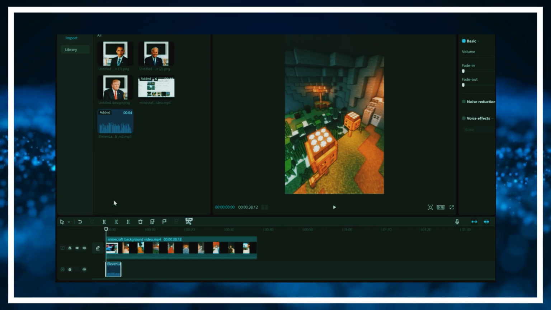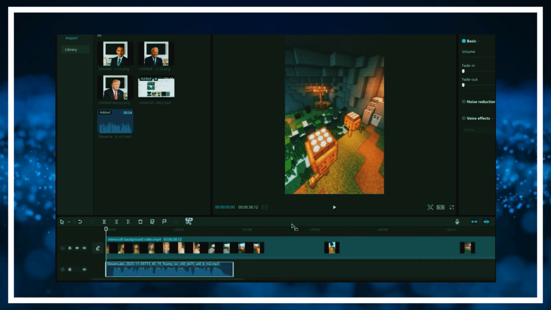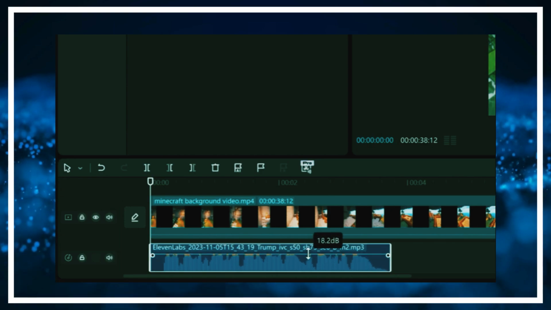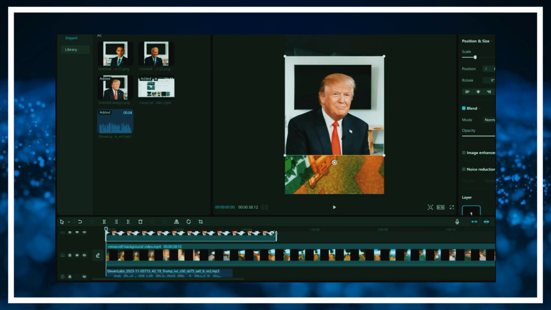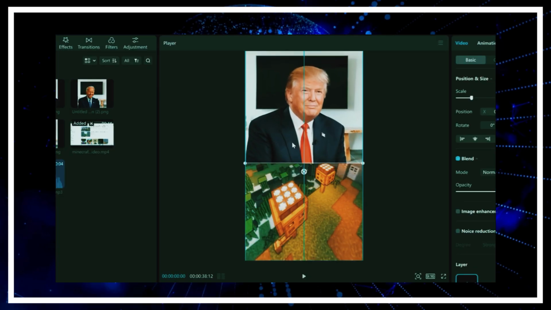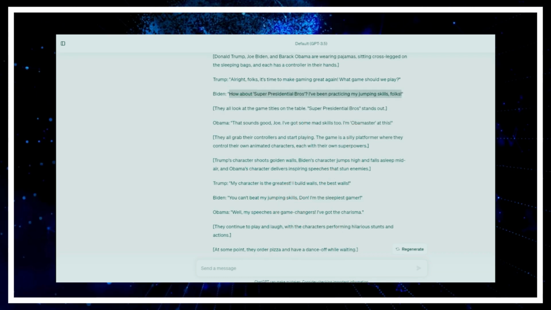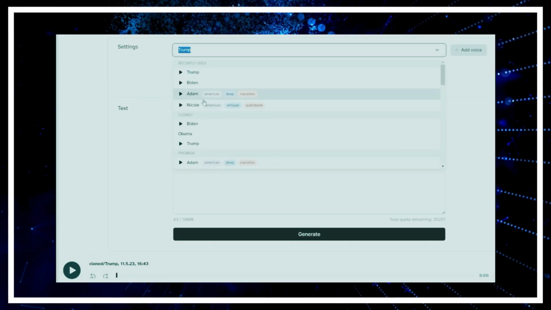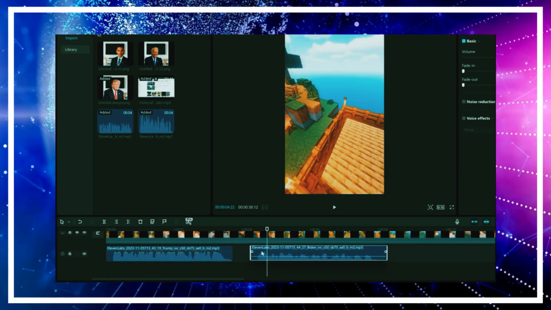Now, import the audio file and drag it to the panel. You can also increase the volume like this. Now select the corresponding image and drag it to the panel covering all the voice length. Place the image at the top of the video covering half of the screen. Now repeat the same process with all the dialogues. Copy dialogue, get AI voice, import MP3 file, and add image.